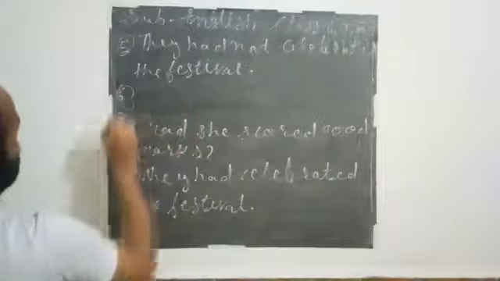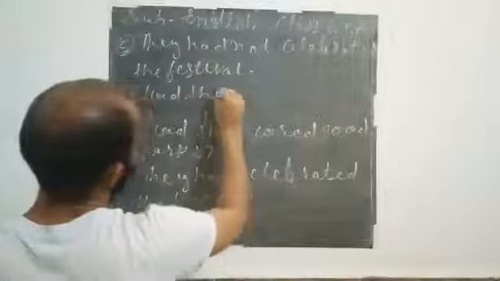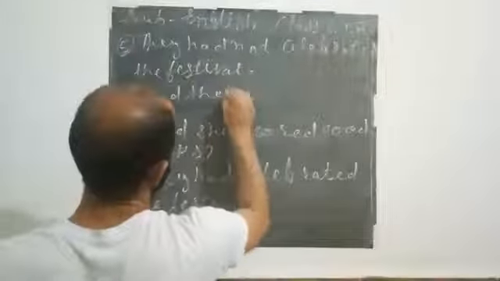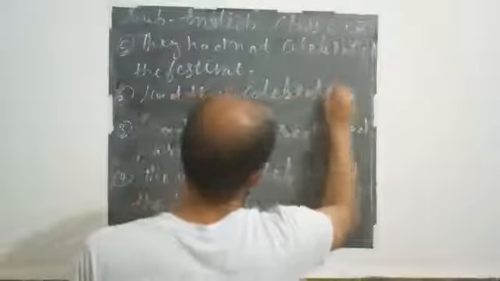And the last one is, had they celebrated the festival.